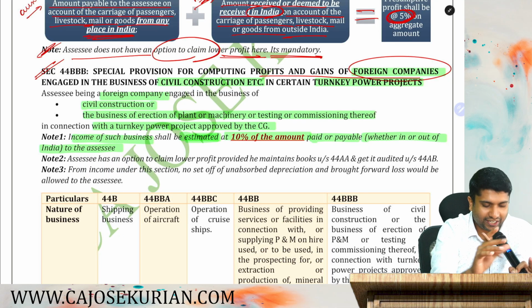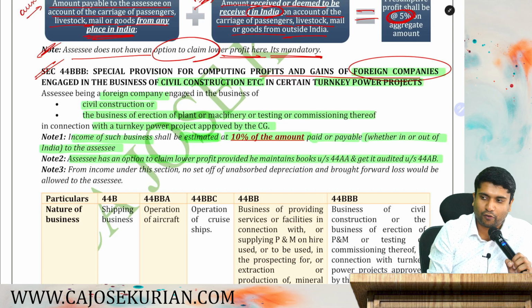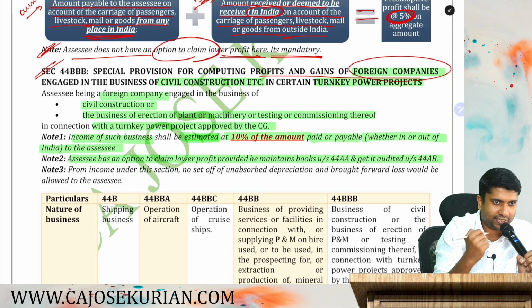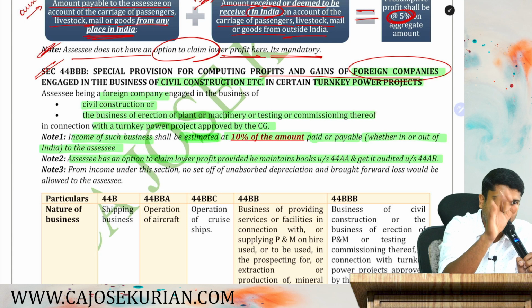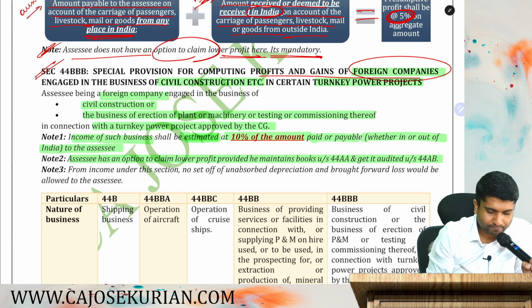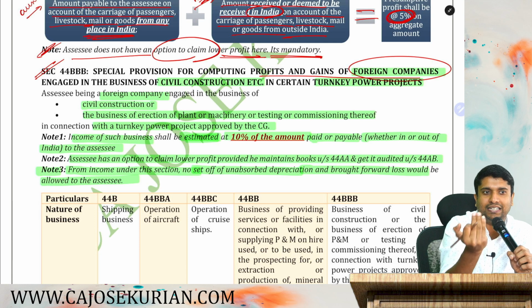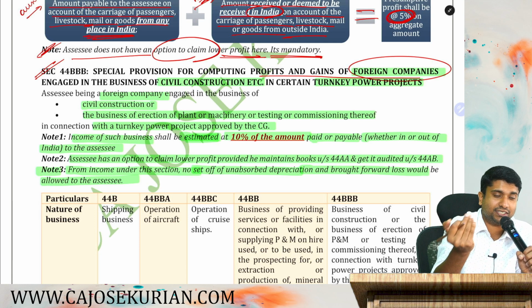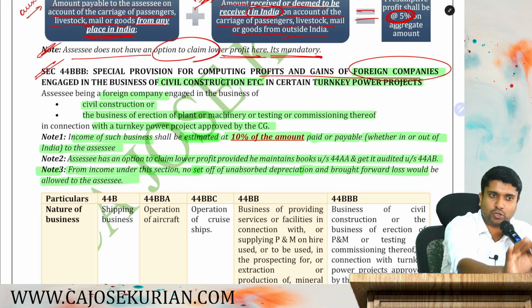And here, don't worry, we are giving you an option to show lower profit. If you are saying that your profit is lesser than the presumptive scheme, then you maintain books of accounts and carry out a tax audit and claim lower profit, no problem. And note number 3, from income under this section, no set off of unabsorbed depreciation and brought forward loss would be allowed to the assessee. From this presumptive profit, don't ask for any adjustment of unabsorbed depreciation or brought forward loss. Not permissible. Minimum 10% you should show.